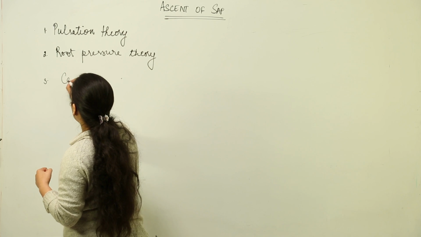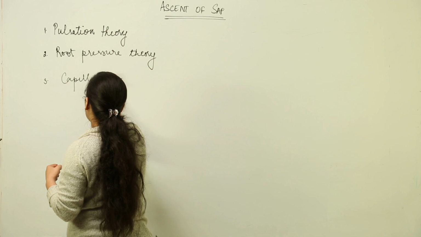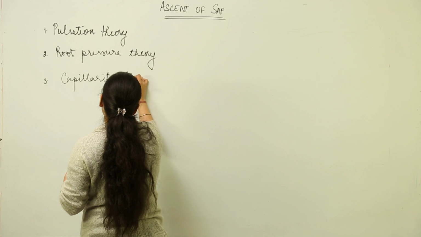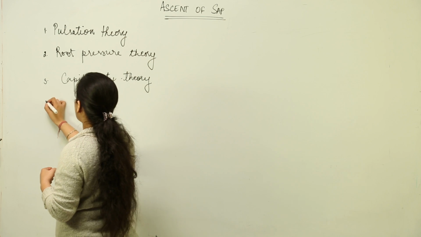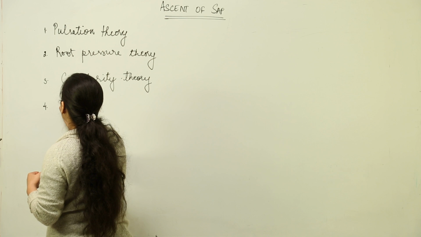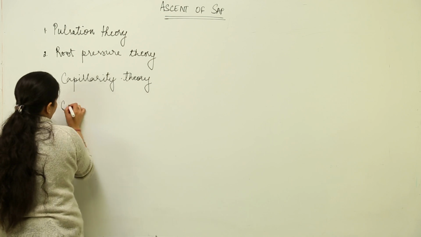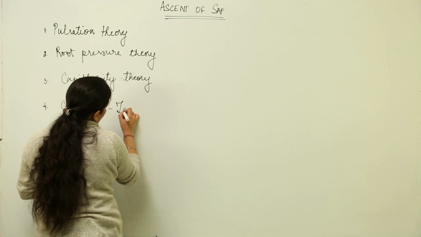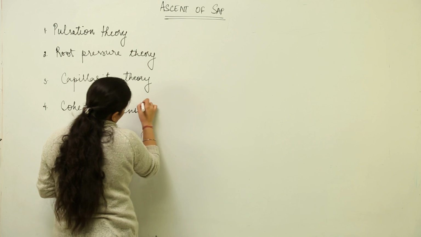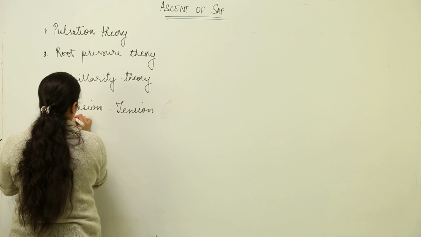Then we had capillarity theory. And as we were advancing in these theories, some or other important points, the good points, were taken up for the next theory as well. And lastly came the cohesion, tension, transpiration pull theory, which is in use today. Cohesion, tension, transpiration pull theory, very long name.